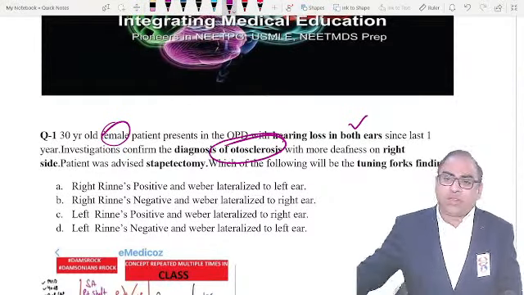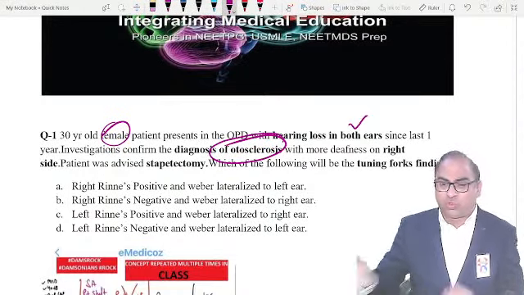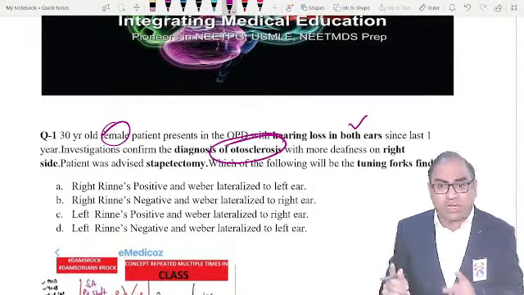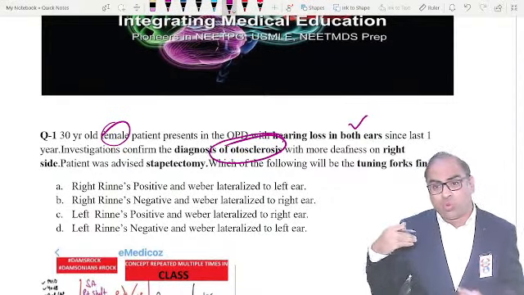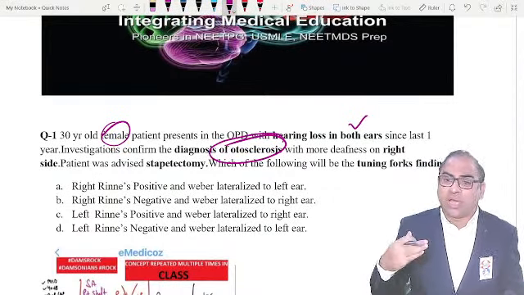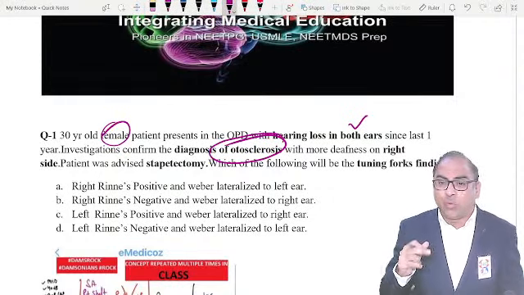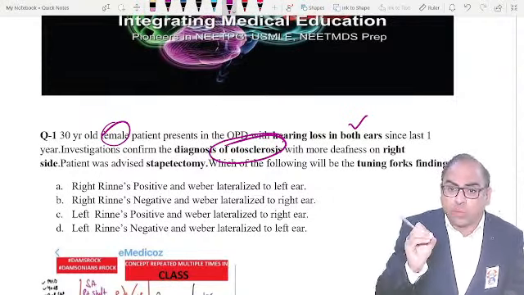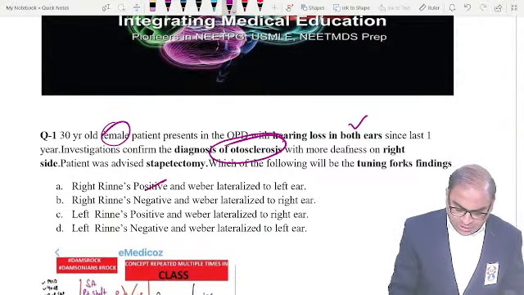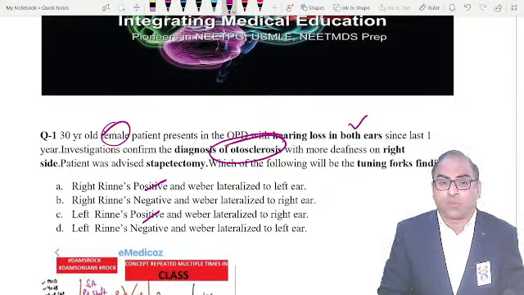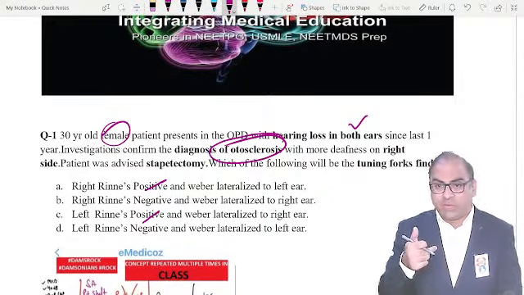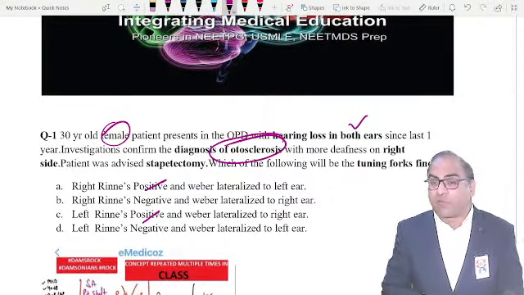With the help of these 7 to 8 MCQs, I will try my best to give you important topics for the upcoming NEET examination. I will try my best to give you the message of how we have to do smart learning. Otosclerosis, bilateral. Rinne's will be negative. It means which option will we rule out? Everybody should help me. I will rule out option A and C. We can rule out option A and C. Rinne's cannot be positive. I hope you are getting the message. Rinne's has to be negative.